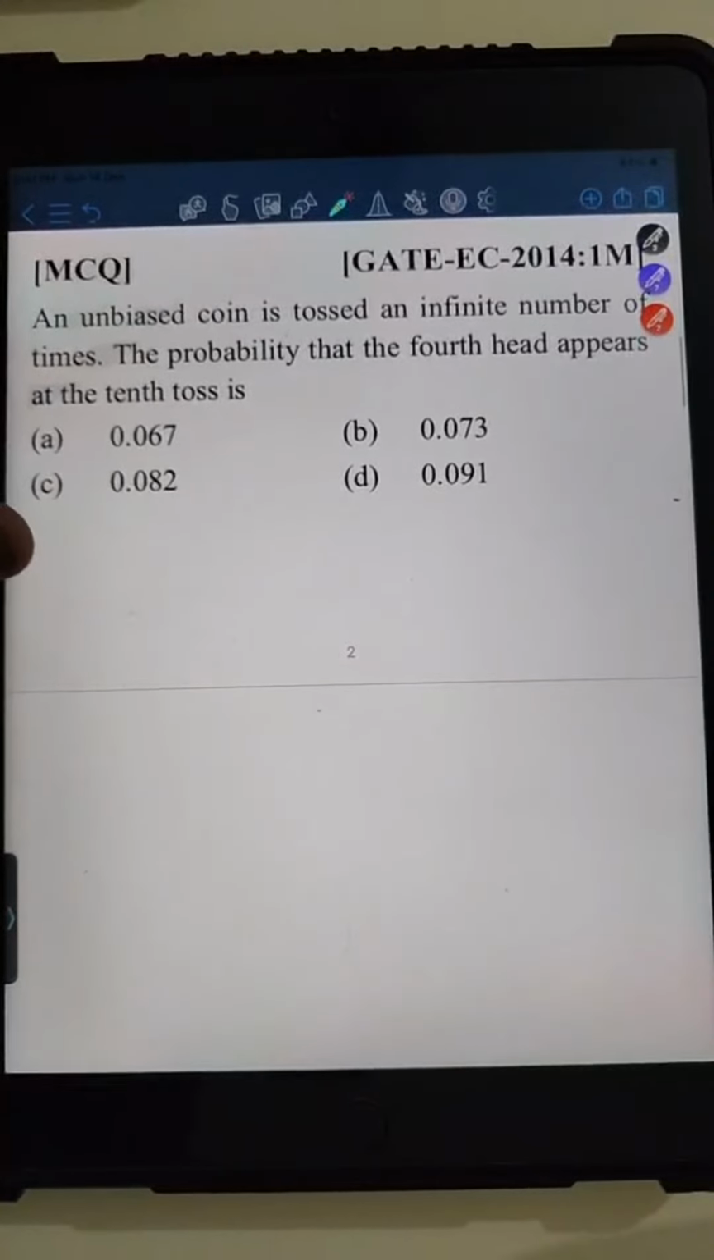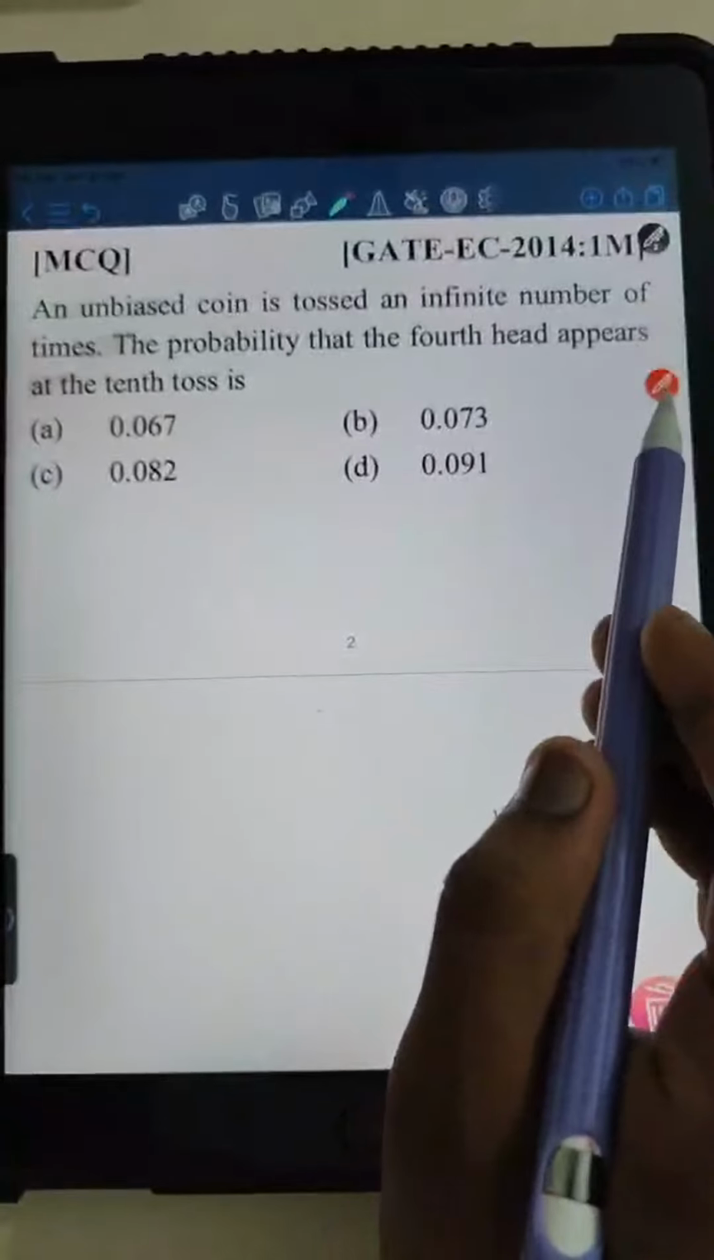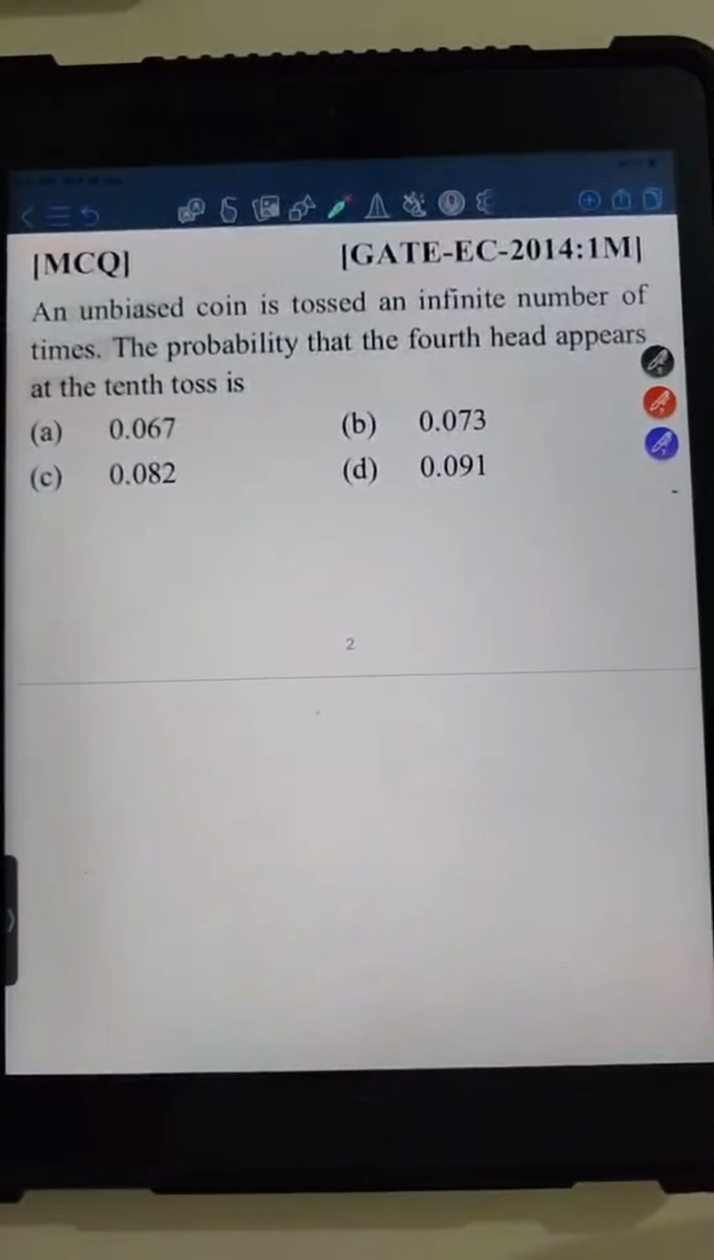Okay, this one is the next one. Just I will remove here, right? ठीक है? Okay.